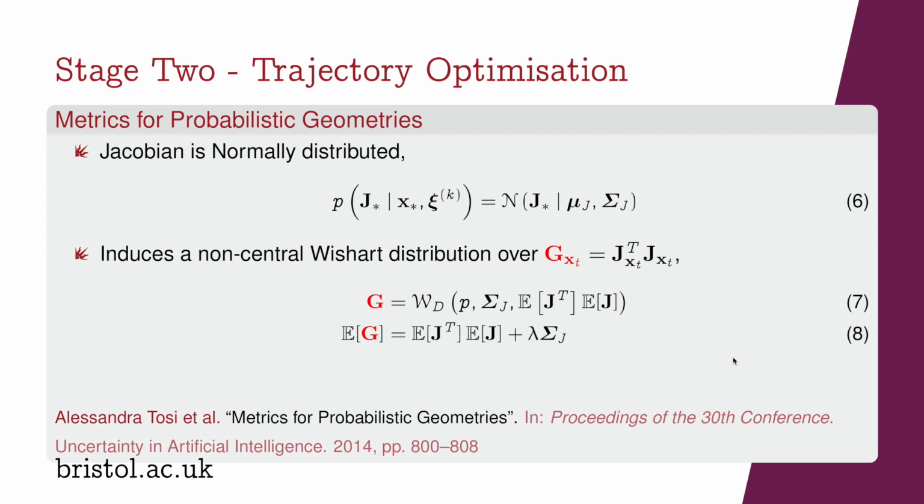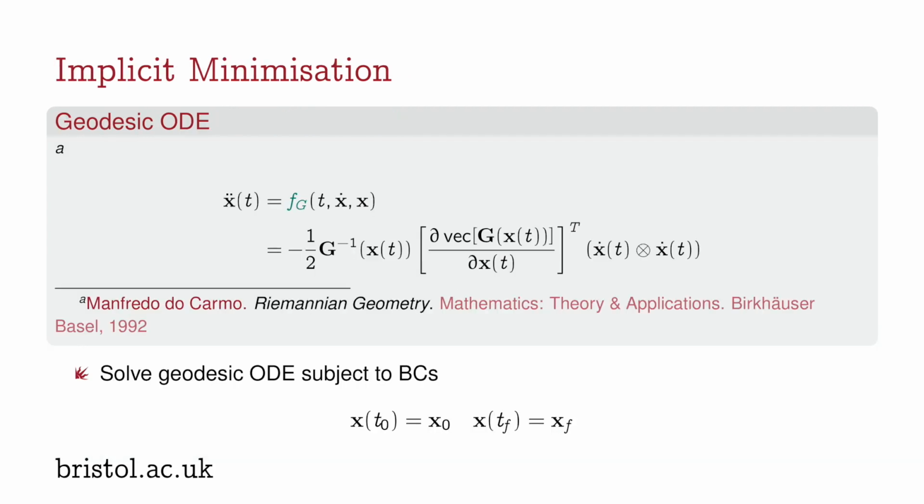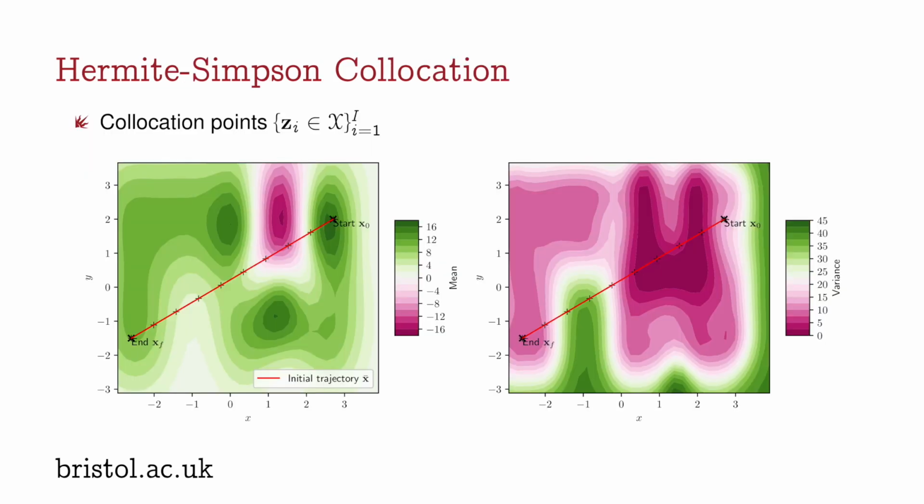Now that we have this expected metric tensor, we can sub this back into our objective function and solve our trajectory optimization problem. We observe that our geometric objective function parameterizes geodesic trajectories. A classic result of Riemannian geometry is that geodesic trajectories are solutions to the second order continuous time ODE shown here. As such, we solve this second order ODE subject to our boundary conditions, and by doing so, implicitly minimize our geometric objective function. We solve the geodesic ODE using Hermite-Simpson collocation.